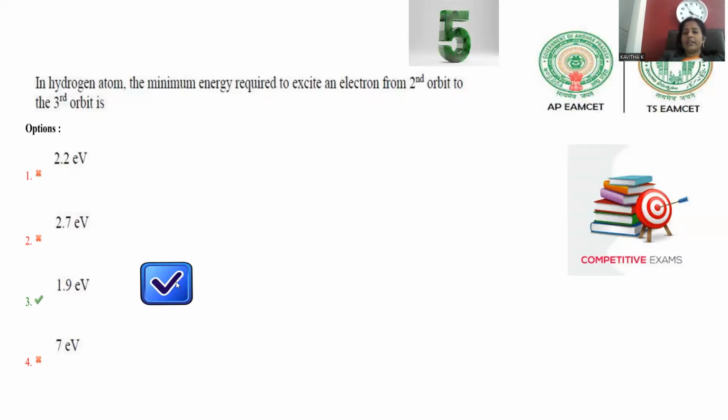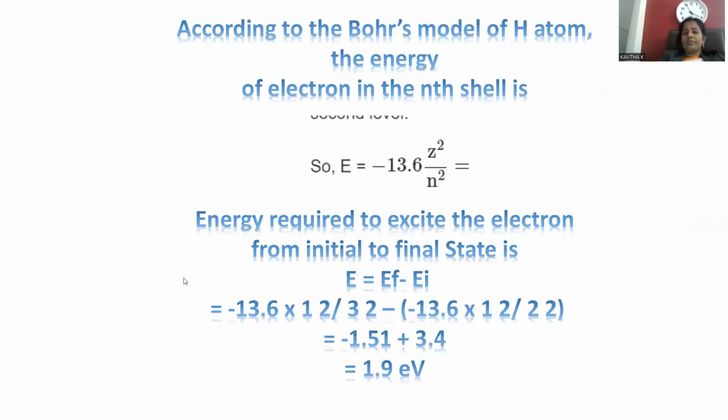So let's see how we can get the calculation. According to Niels Bohr's atomic model for the hydrogen atom, the energy of the electron, if the electron resides in the nth shell, is given by minus 13.6 Z square by n square.